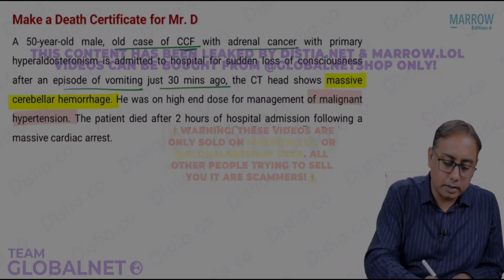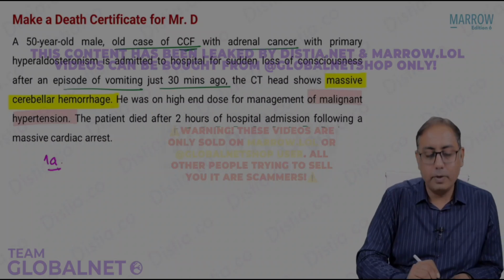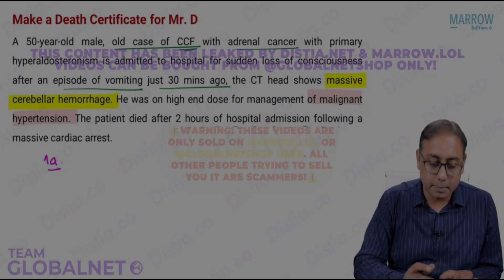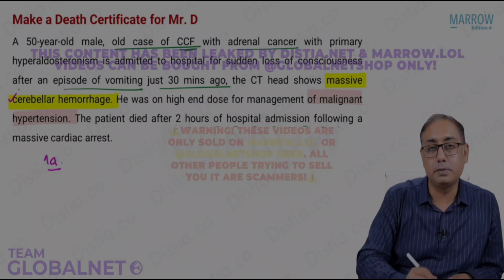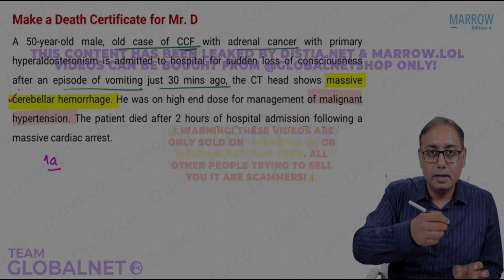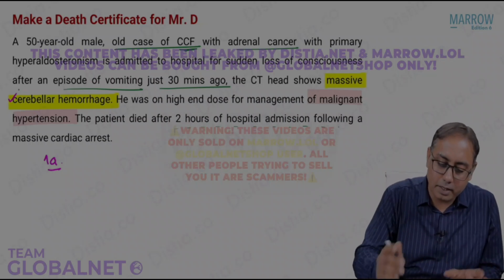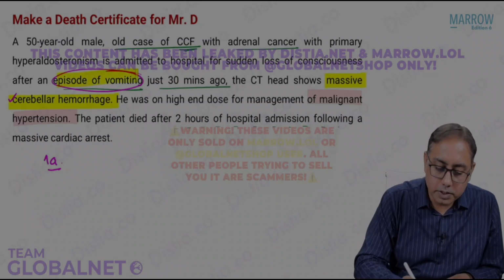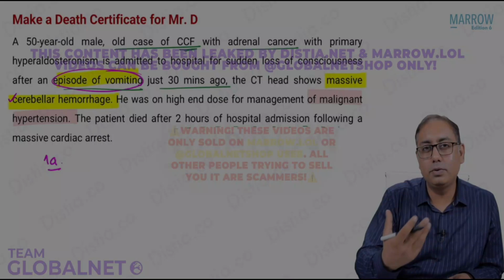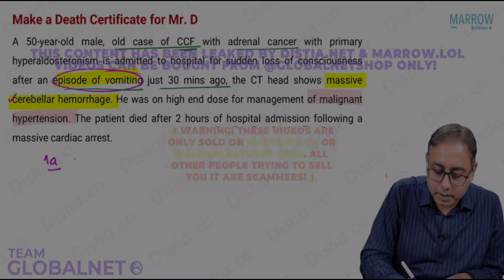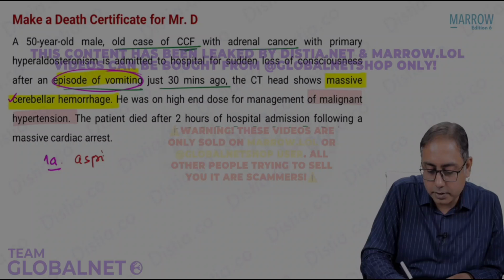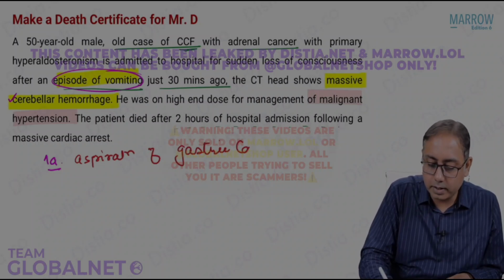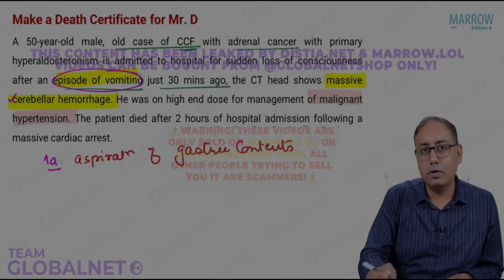So how are you going to fill in the death certificate? 1A, why did the patient die? The patient died because of cardiorespiratory arrest, but why did the arrest happen? Probably it was because of a cerebellar hemorrhage. But hemorrhage will not kill a person because of the cardiorespiratory. Probably you can see that there was an episode of vomiting, the question is saying. So we just need to find why did the patient die? It was because of probably the aspiration of gastric contents. Aspiration of gastric contents might have happened because of vomiting.